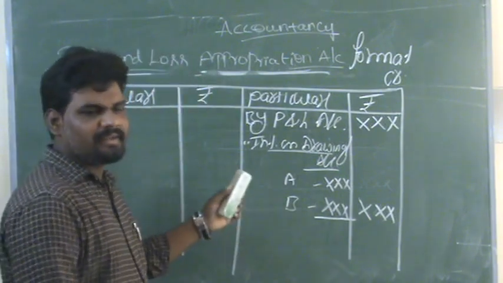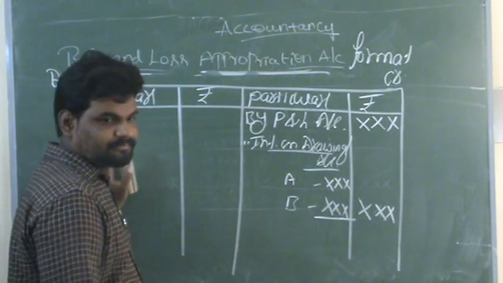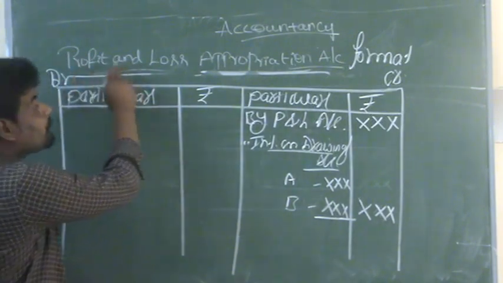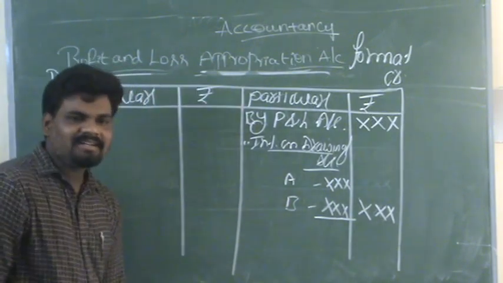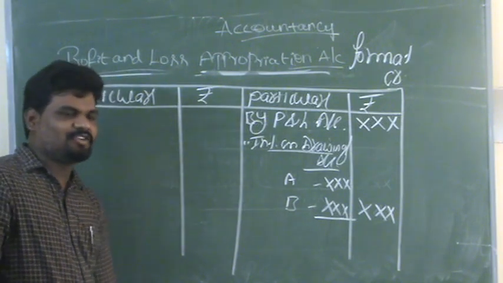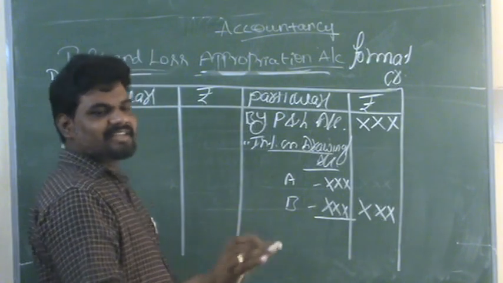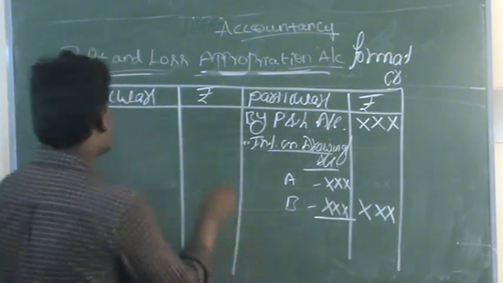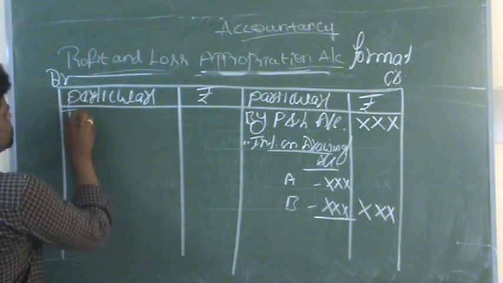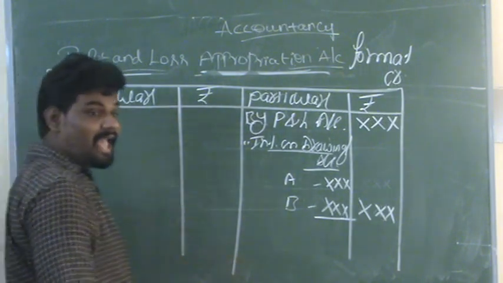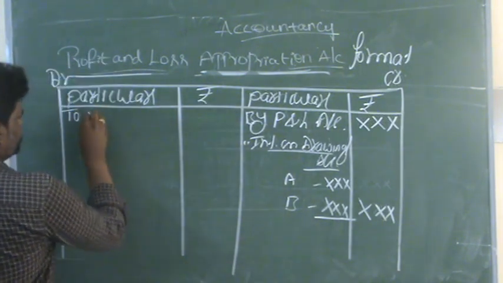And the same being in the debit side. In the debit side of the appropriation account, what are the various transactions to be recorded? The first transaction we can record in the debit side is interest on capital account.